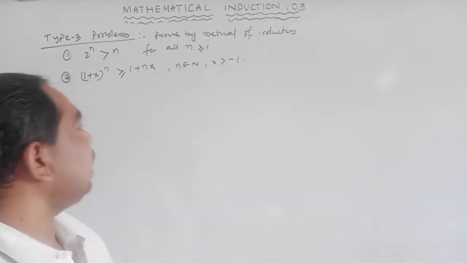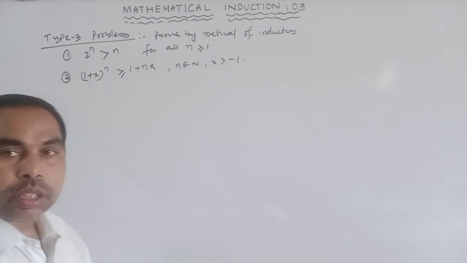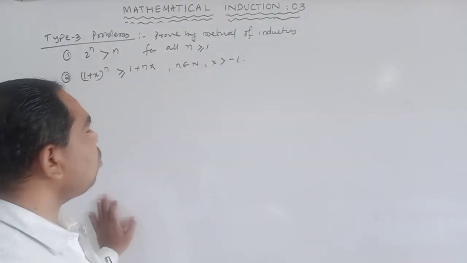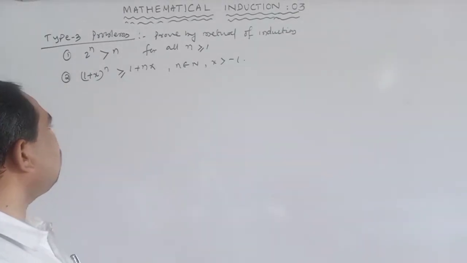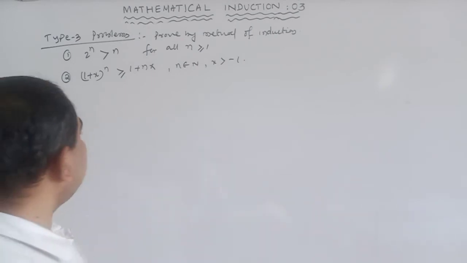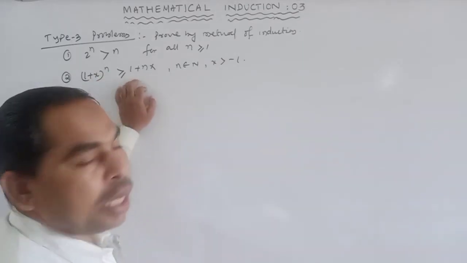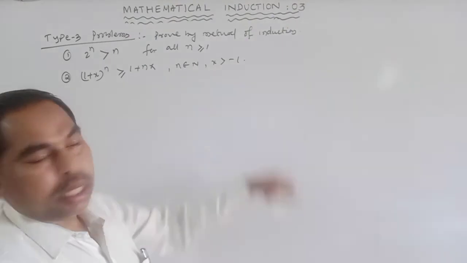Next, Type 3 problems: inequality questions. Prove by method of induction. Question number 1: 2^n is greater than n for all n greater than or equal to 1. Question 2: (1+x)^n is greater than or equal to 1 + nx, where n belongs to natural numbers and x is greater than minus 1.